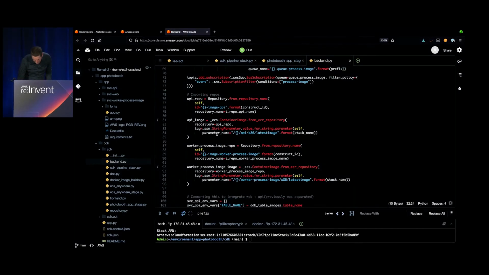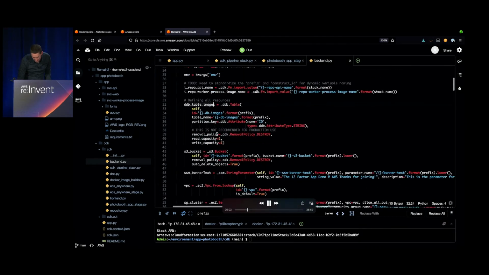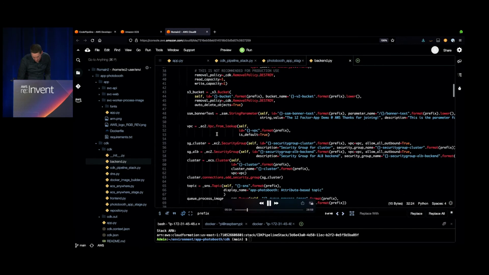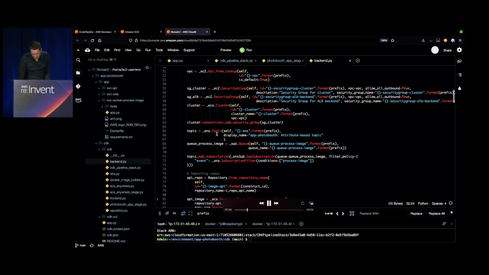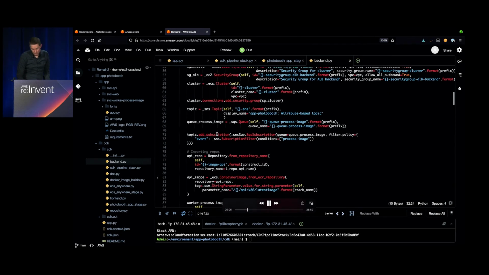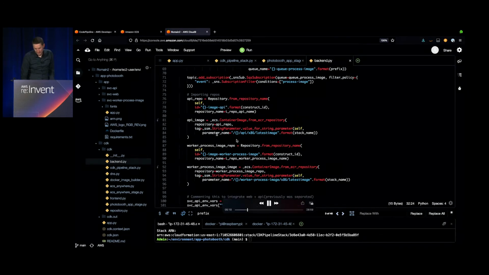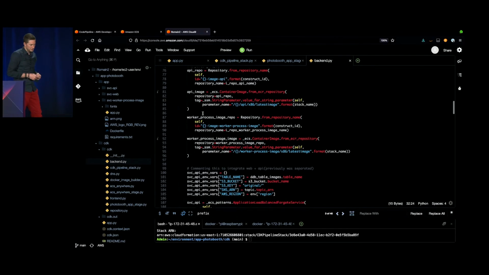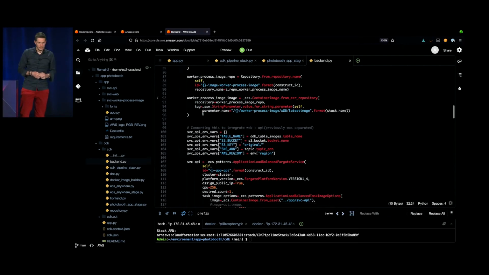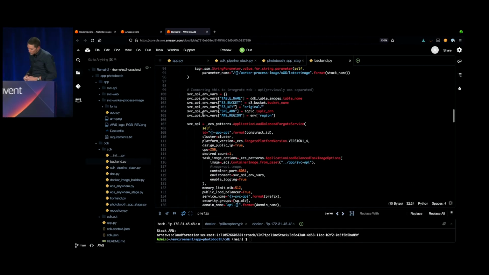Yeah, this is where I'm creating my DynamoDB table, my S3 bucket, my VPC, my cluster, the queue, so SQS, SNS as well with the topic, and then I'm going to create my tasks on Fargate and ECS. I'm giving the environment variables and so on.